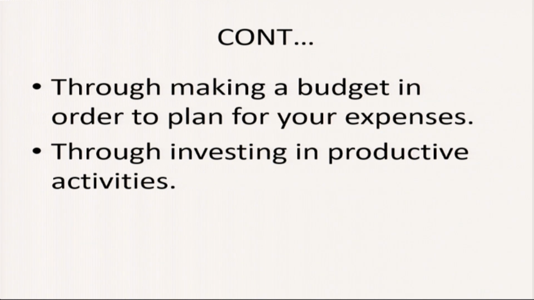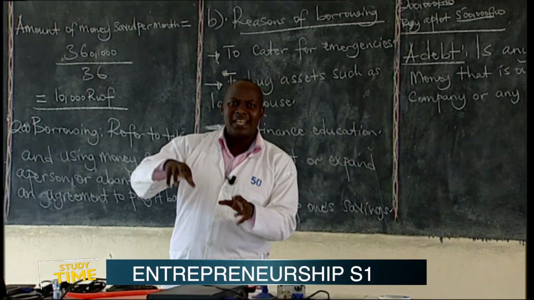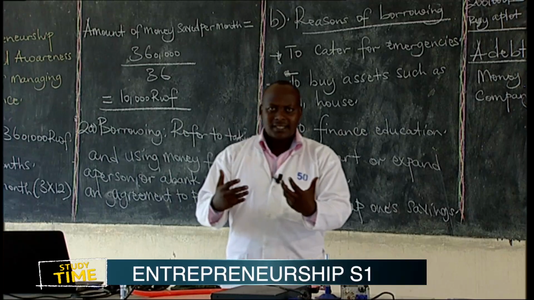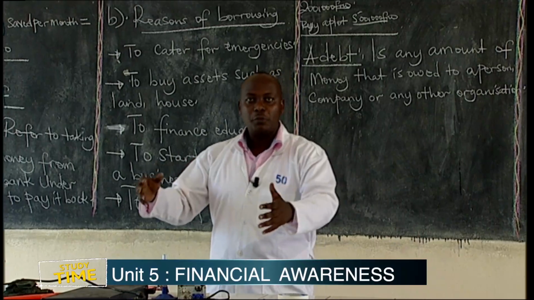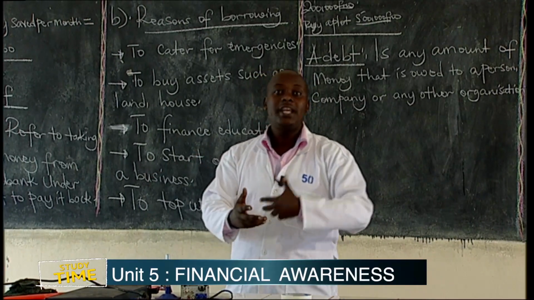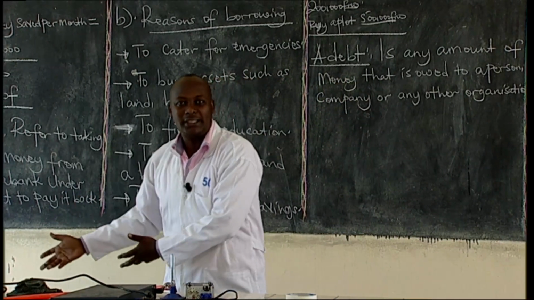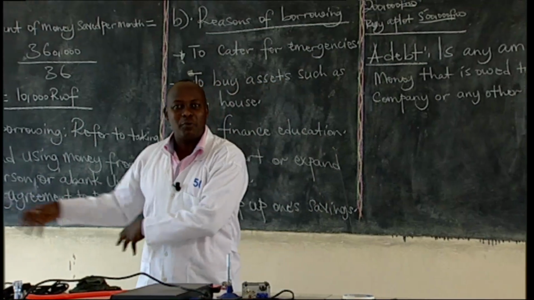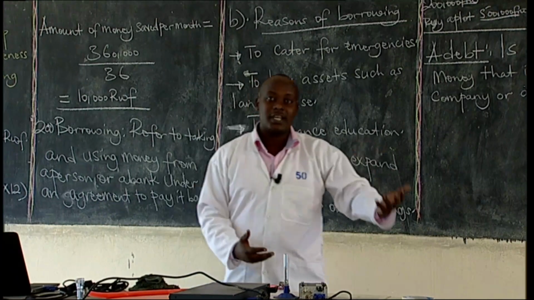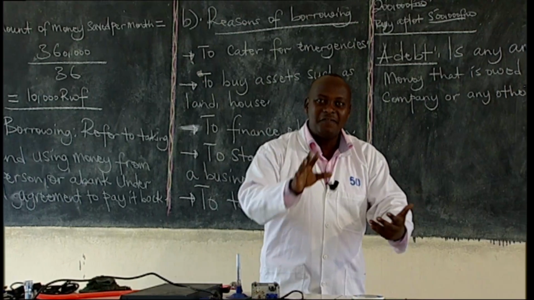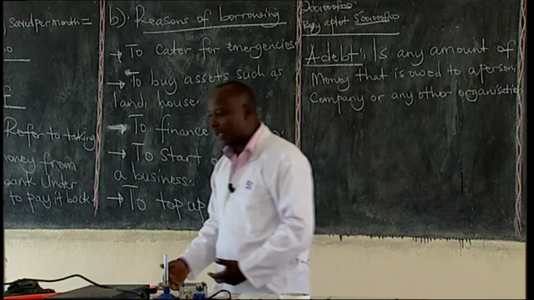The last way of managing a debt is through investing in productive activities. When you borrow money and invest in a productive business, a business that will help you to generate profits, those profits will help you in paying a debt. Instead of investing that money in things that are non-productive. When you borrow money and invest in things that are non-productive, you will fail to pay a debt because you may not be able to generate income to pay those debts. When you borrow, it is better to invest in productive activities that help you to generate income so that you're able to pay a debt.